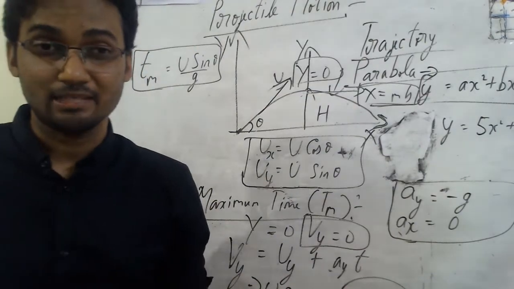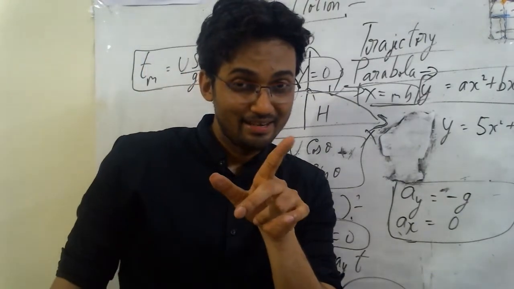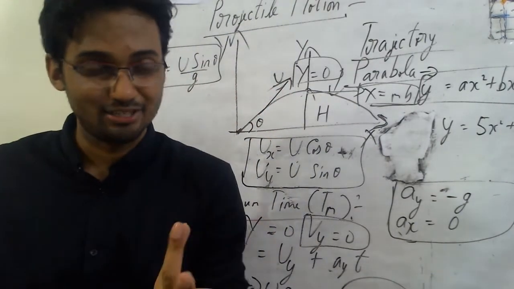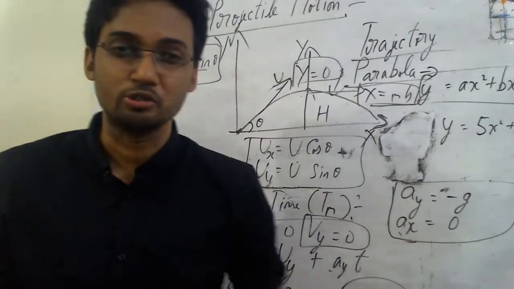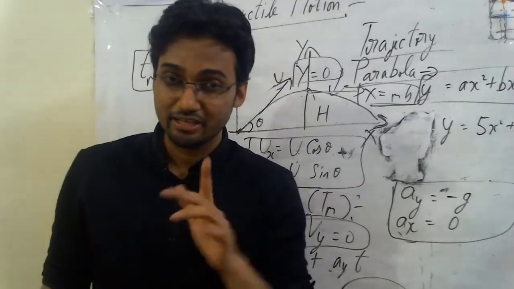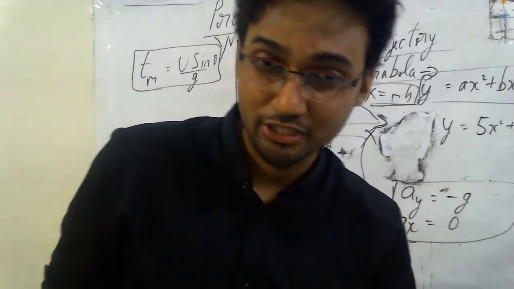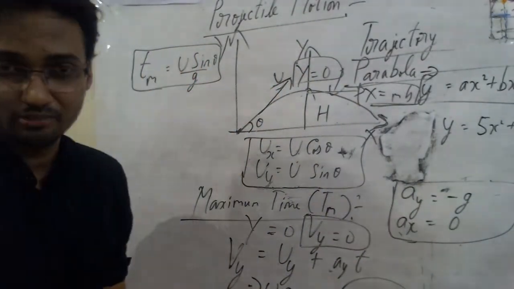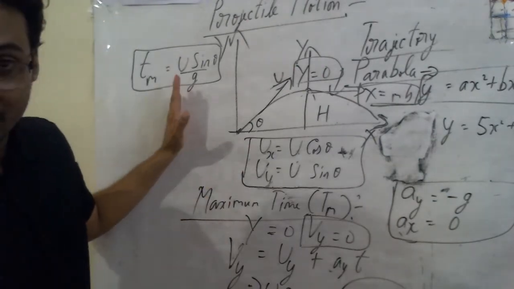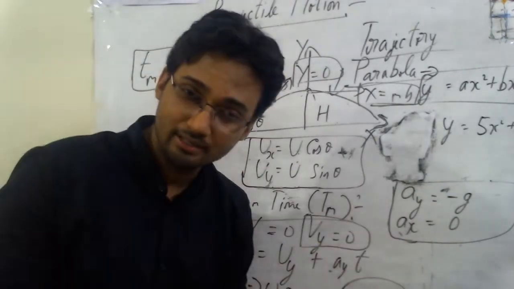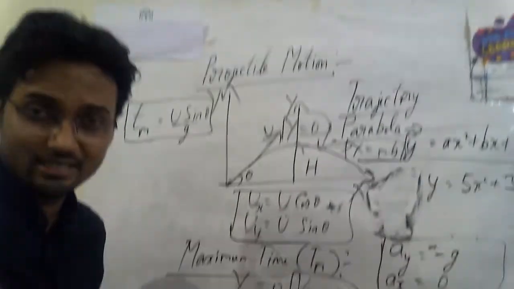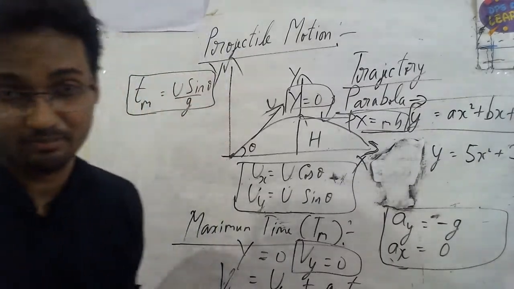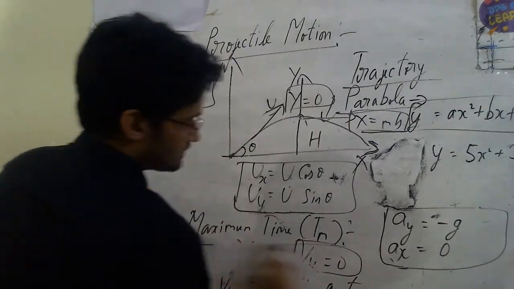Maximum height is basically like the distance s to be used. We'll use it as h, no problem. That is the second equation of motion. When you have velocity, time, acceleration, and height, like s or h, we use ut plus half a t square. Let's check what can be an appropriate equation. So I put this up, remember it, this is the expression which you use in many numericals, but I hope you had followed the analysis that I made. Let's have the analysis of maximum height.